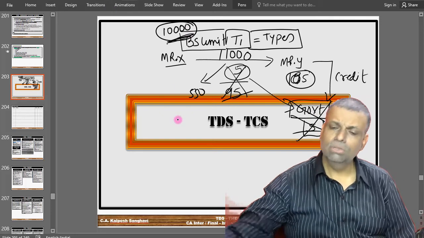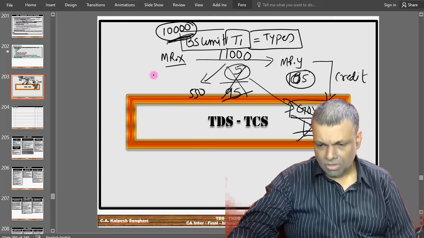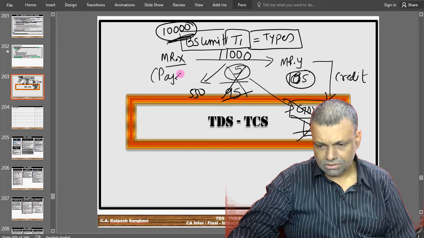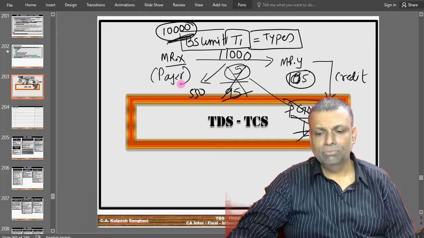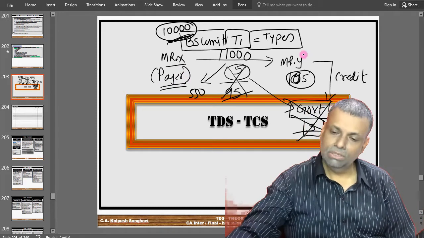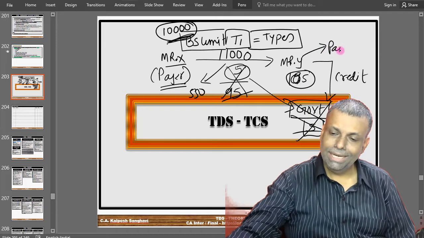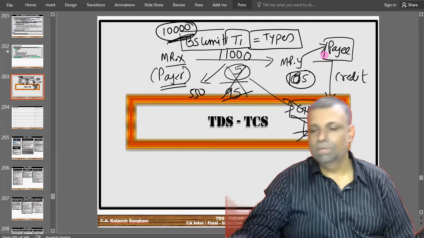The next small little point that you have to remember, that who are the types of payers? Who are the types of payers that is covered by this chapter, and who are the types of the payees that are covered by this particular chapter?